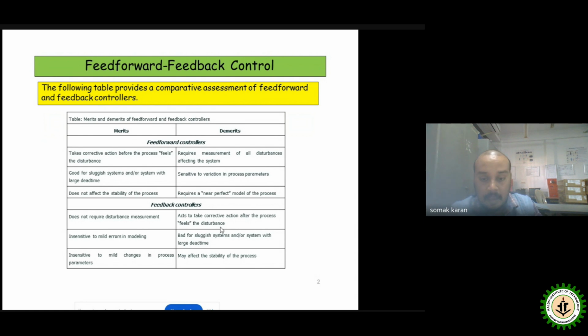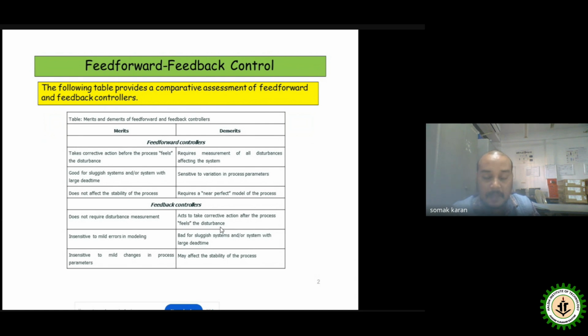Bad for a sluggish system or a system with large dead time, because the dead time already makes the control action come with a specified delay of time. So that is another point we can say: the sluggish system, or the system accompanied with dead time, cannot be controlled by the feedback control strategy or the feedback controllers itself. That can be considered a demerit of that particular strategy.